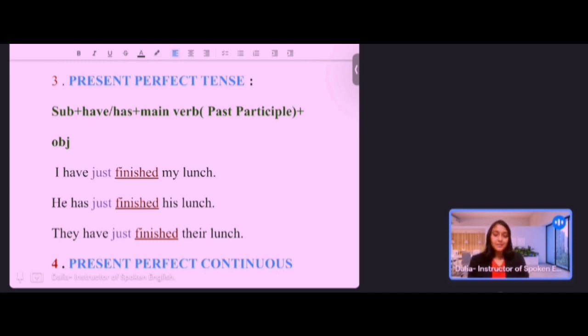Now, what are some clues that will help you to recognize present perfect tense? There are some clues like recently, since, for, lately, ever, yet, already. So these are some clues so that you can understand the sentence will be followed by present perfect tense. I'm writing here.